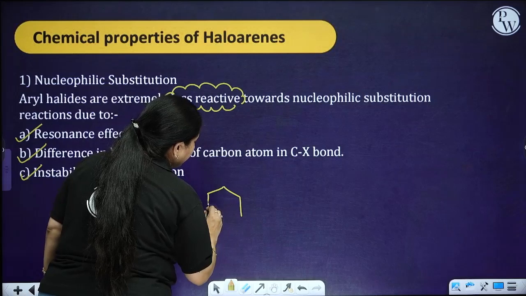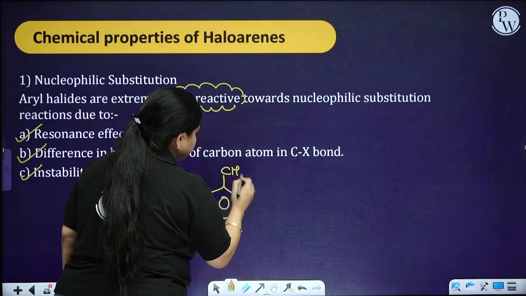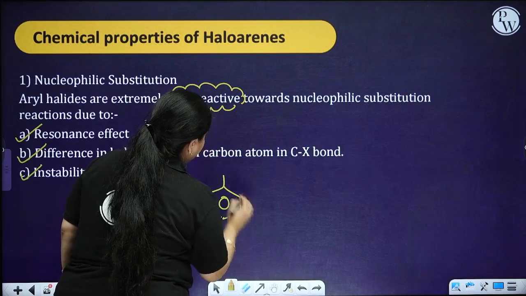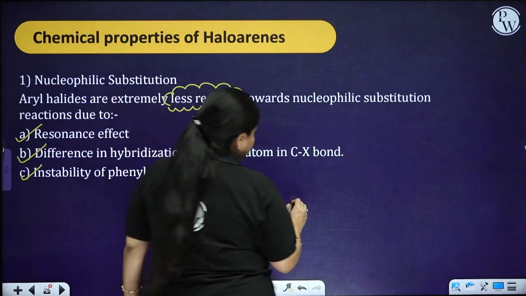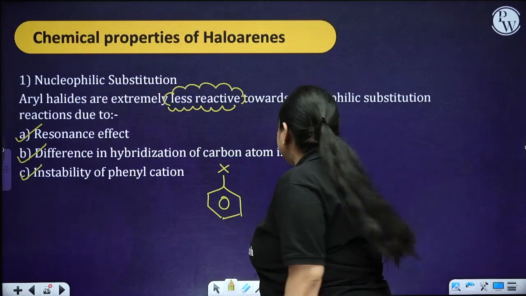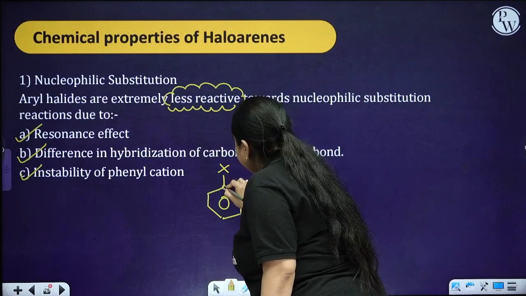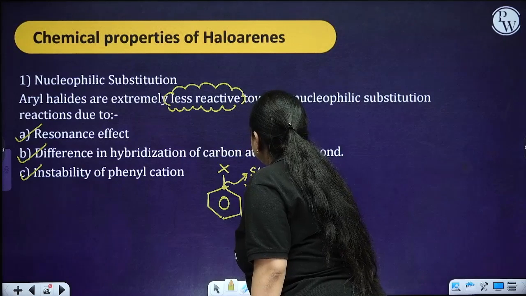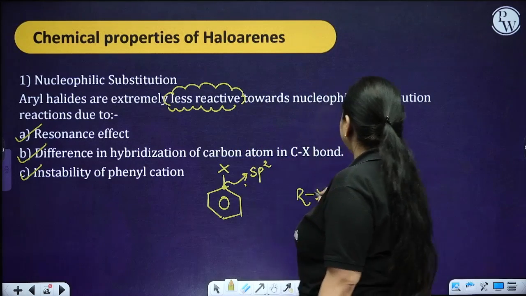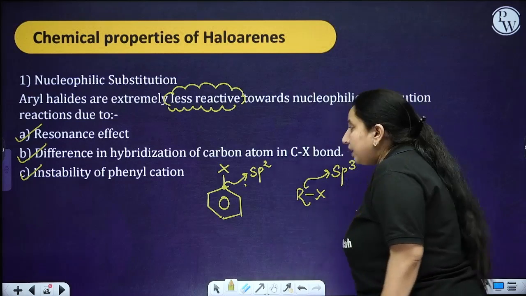If I talk about haloarenes and alkyl halide, look, the halogen is joined at this carbon atom which is sp2 hybridized with the double bond, whereas over here it is a single bond, so it is sp3 hybridized.